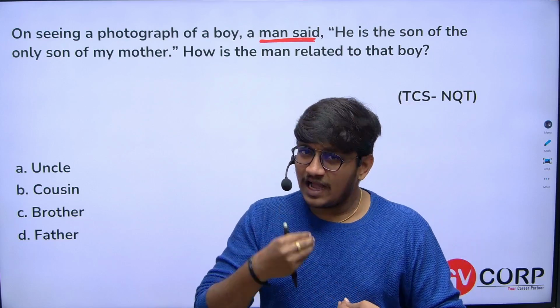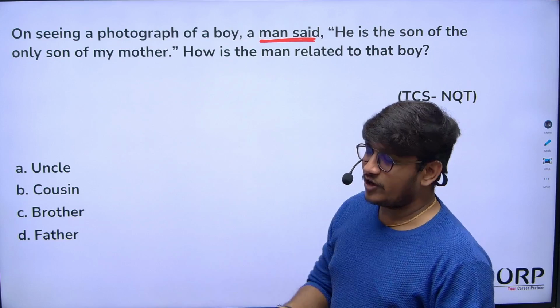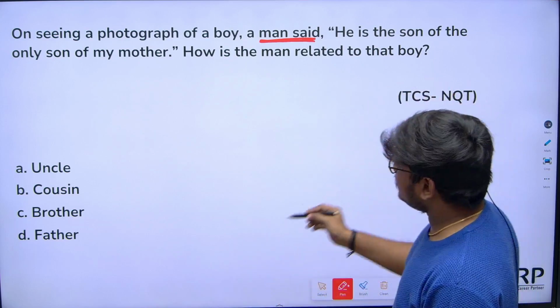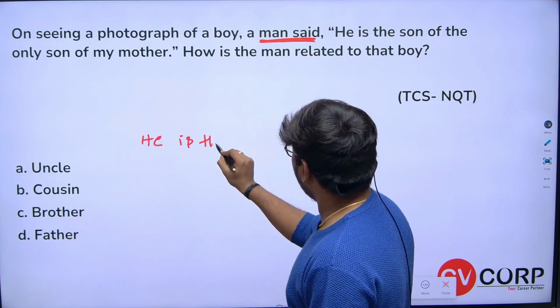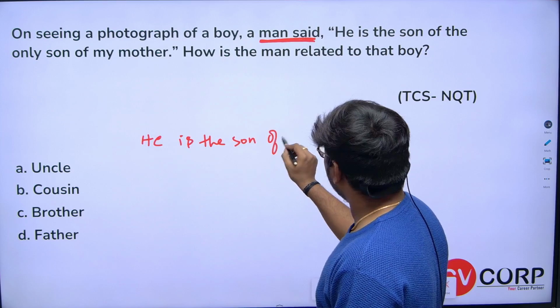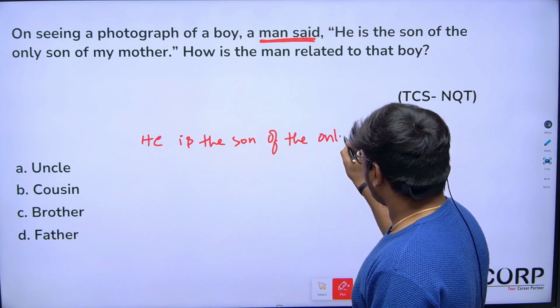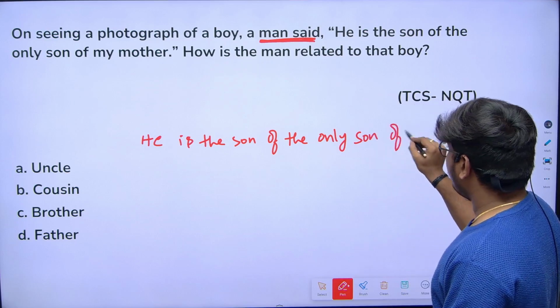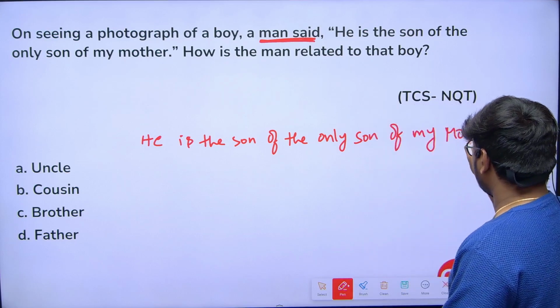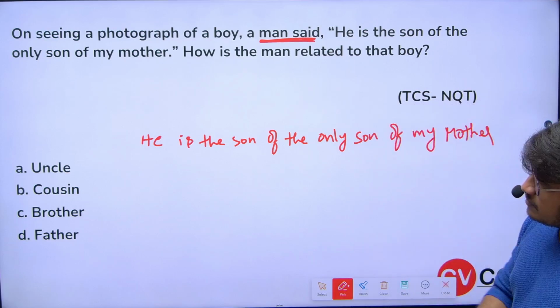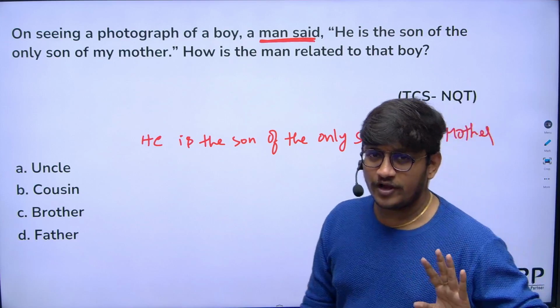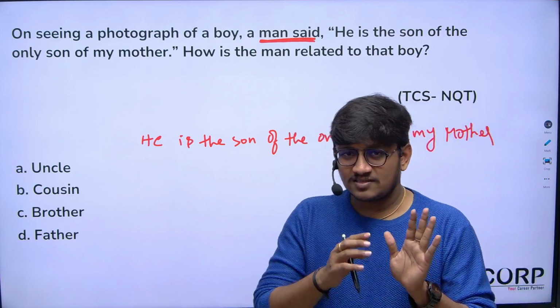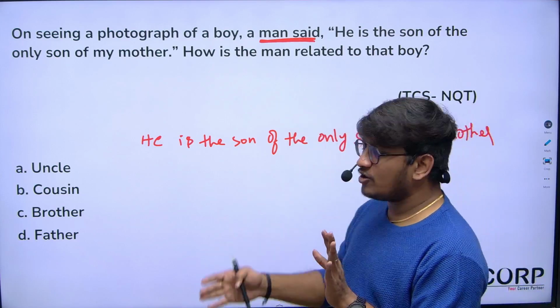So I'm saying, on seeing a photograph of a boy, he is the son of the only son of my mother.